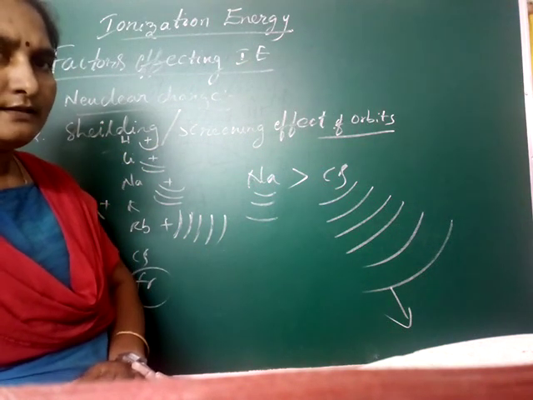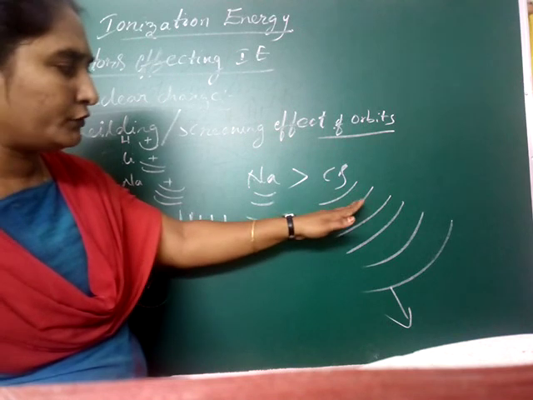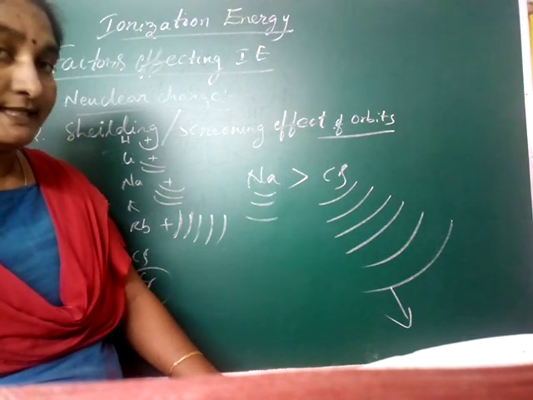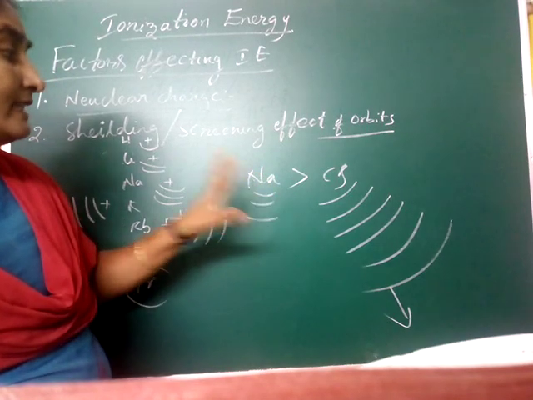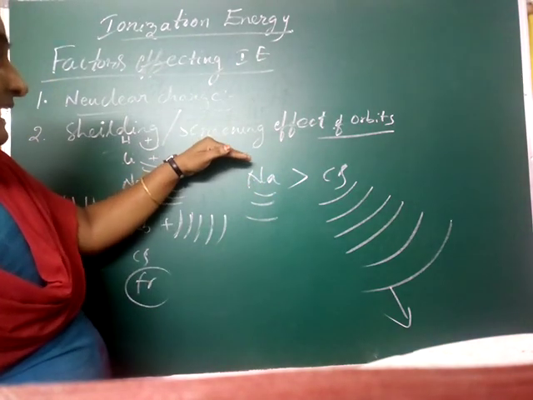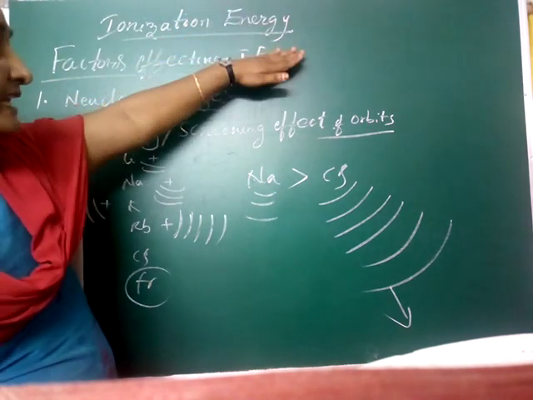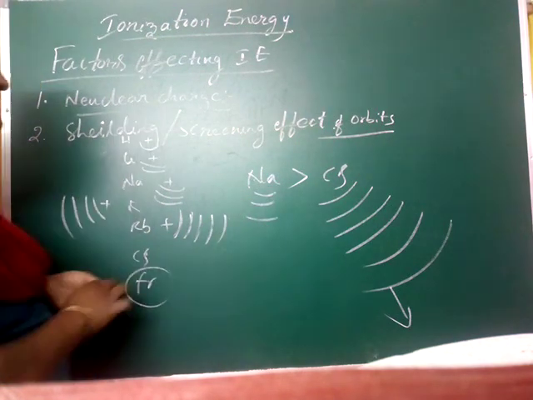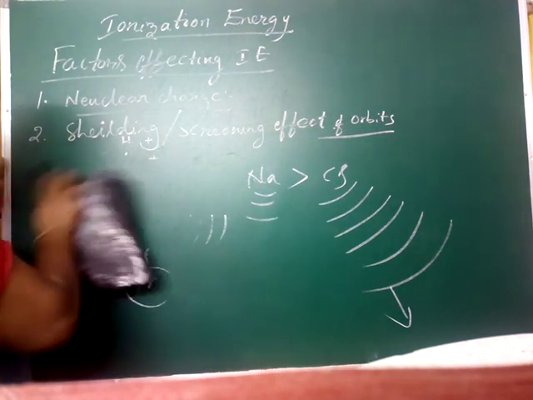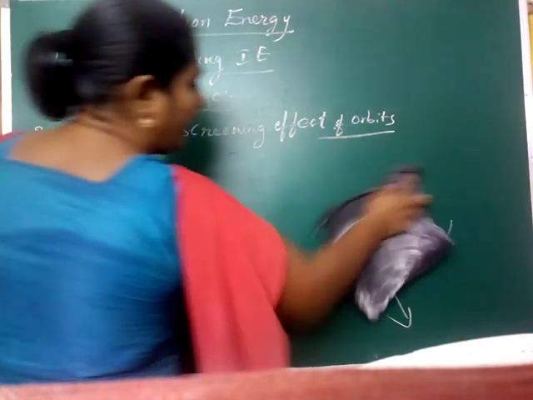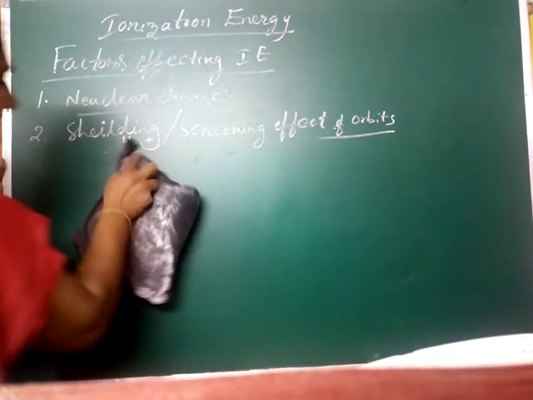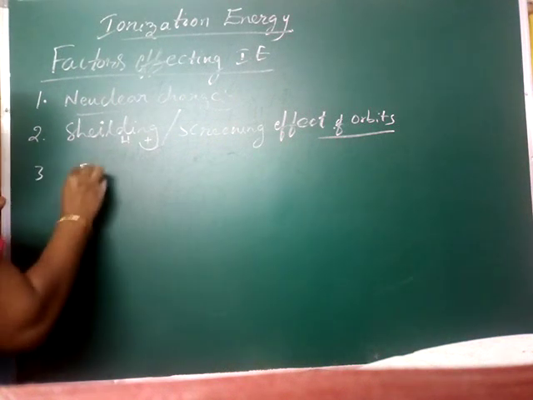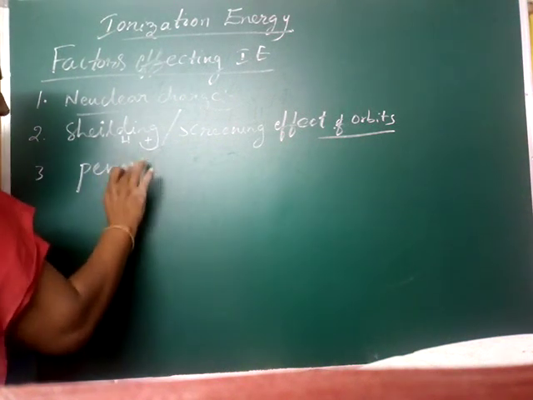Do you understand this? It is because of the increase in the number of orbits. That means if the screening effect increases, ionization energy will decrease. This is about the shielding or screening effect on ionization energy. Now you come to the third one, which is the penetrating power.